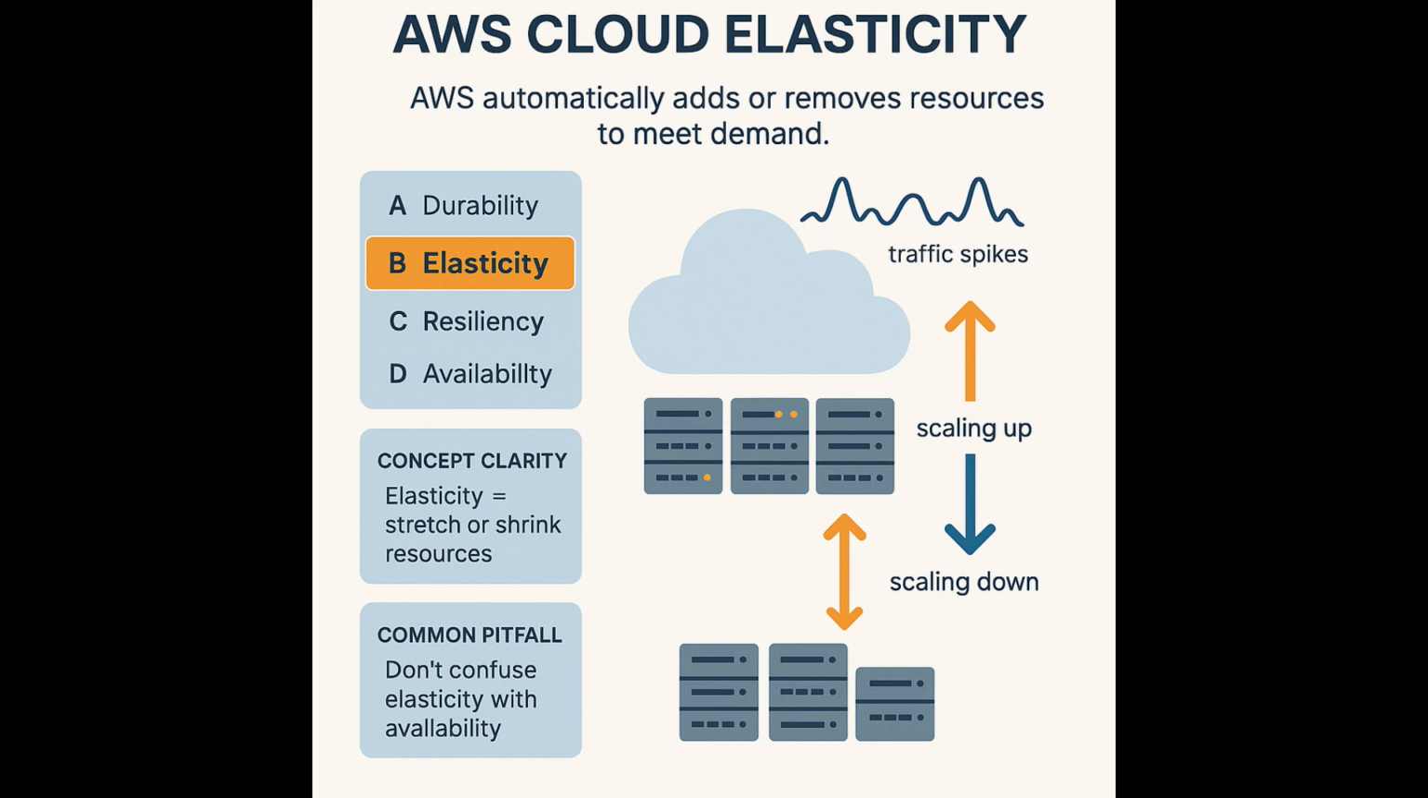How to think. Concept clarity. Elasticity equals stretch or shrink resources. Scenario. If user traffic spikes, what does AWS do? It automatically adjusts. Common pitfall. Don't confuse elasticity, changing resources, with availability, being up and running. Correct answer. B. Elasticity.